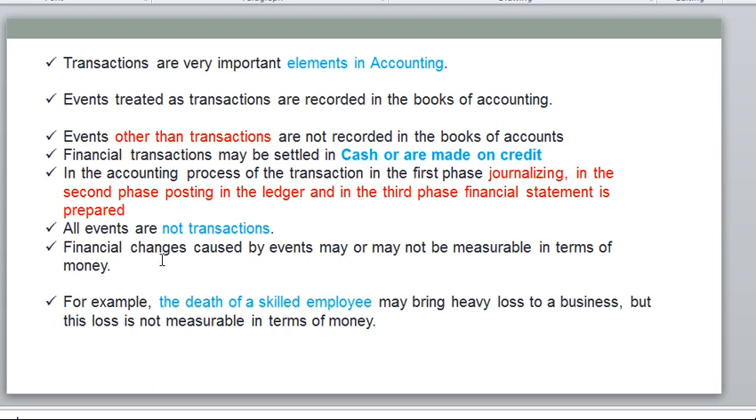Now you can understand, right, what a transaction and an event are. So transactions: sales related, purchase related, asset related, vendor related, customer related, or anything. So only what is expressed in terms of money can be recorded. Events which are considered to be transactions, only then can we record them in books.